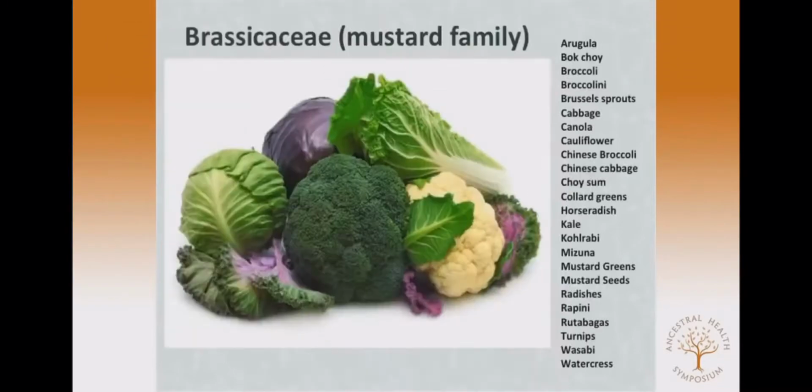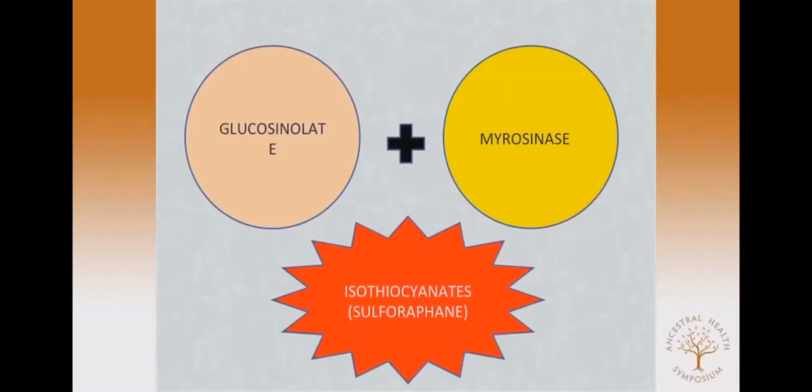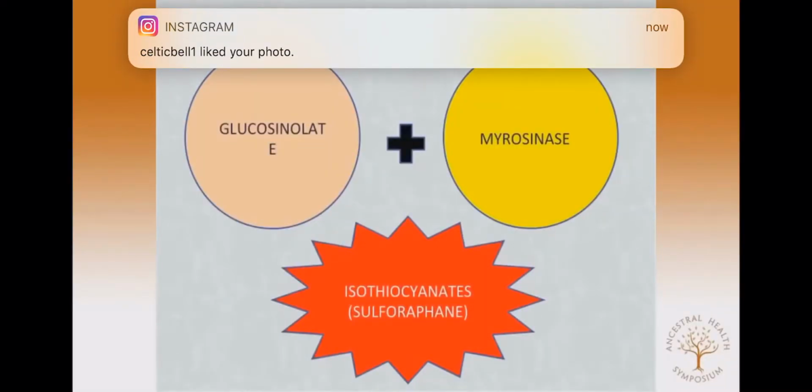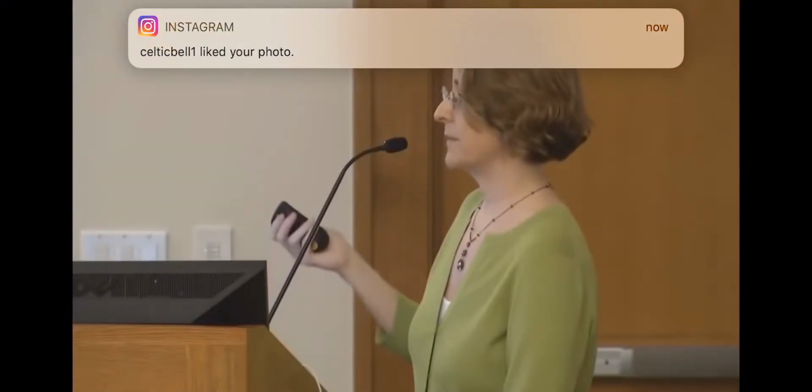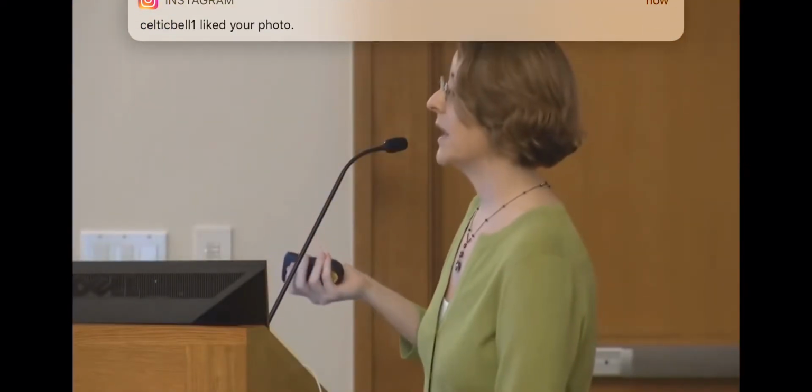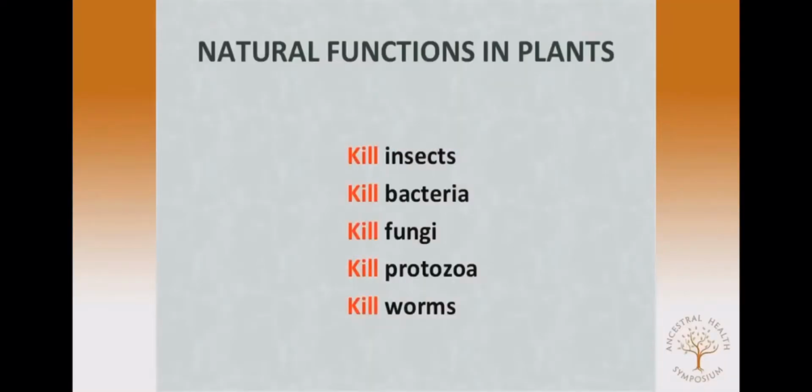Here are our friends, the crucifers, which we're told are extremely healthy for us, and there are lots of them in the vegetable aisle. But if the broccoli is cut or chewed, then these two compounds mix together and form this sulforaphane, which is an isothiocyanate. There are lots of them in the crucifer family, but we're going to look only at sulforaphane. And what is its job? The broccoli now needs to defend itself from the little creatures that are trying to eat it. It basically is a molecule designed to kill small living creatures.